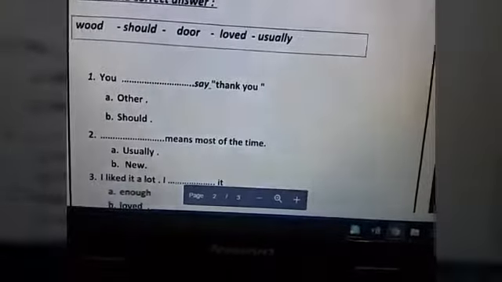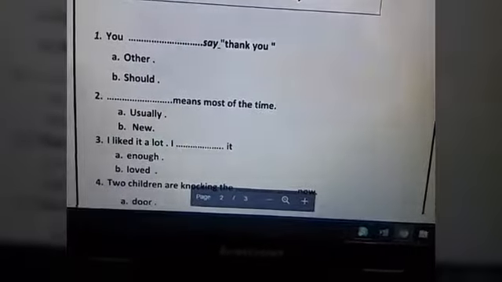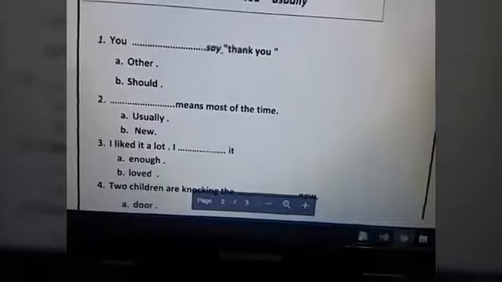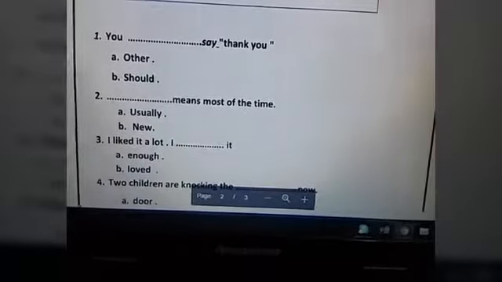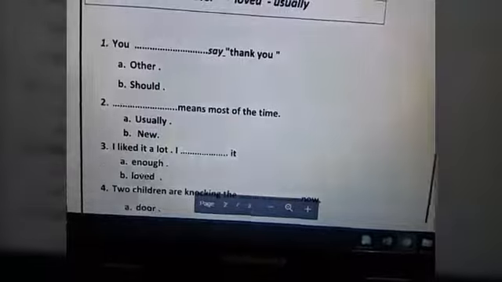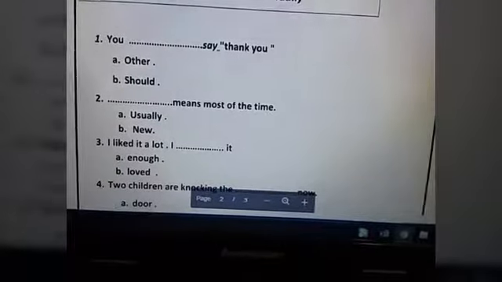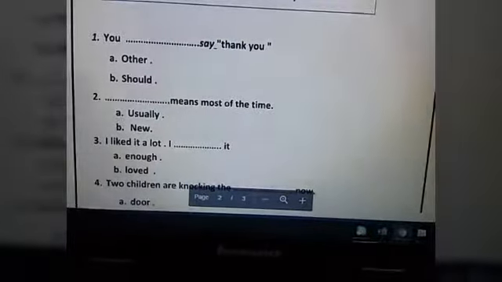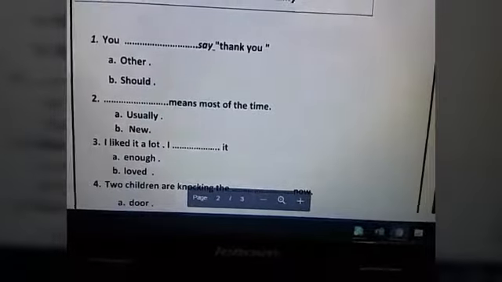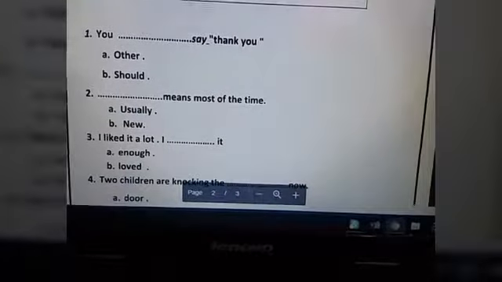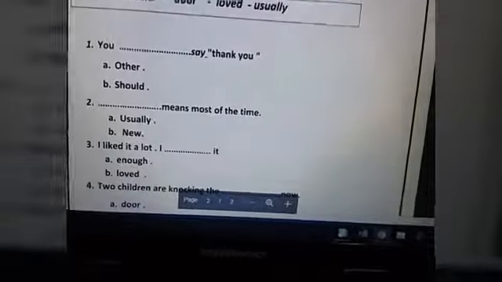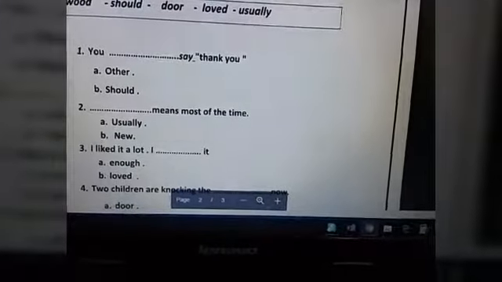Okay, number 3, I liked it a lot. I blank it. Letter A, enough, or loved? I liked has the same meaning as love. So I like this a lot, or I liked it a lot. I enough it, or I loved it. So the answer will be letter B, loved.